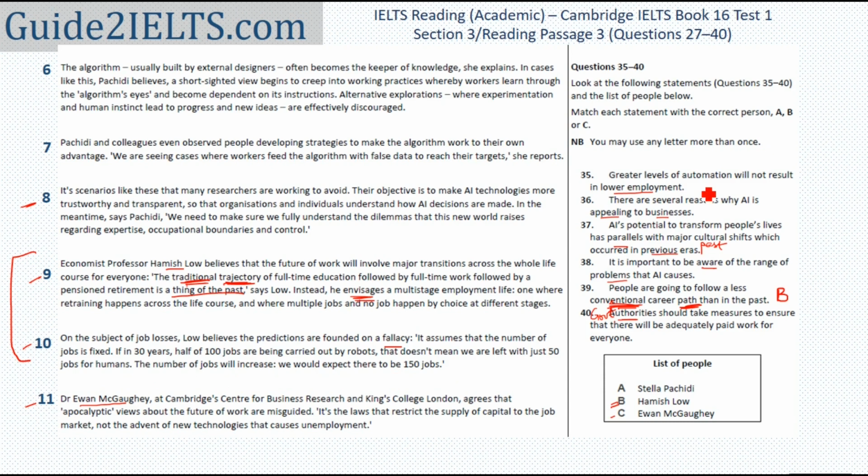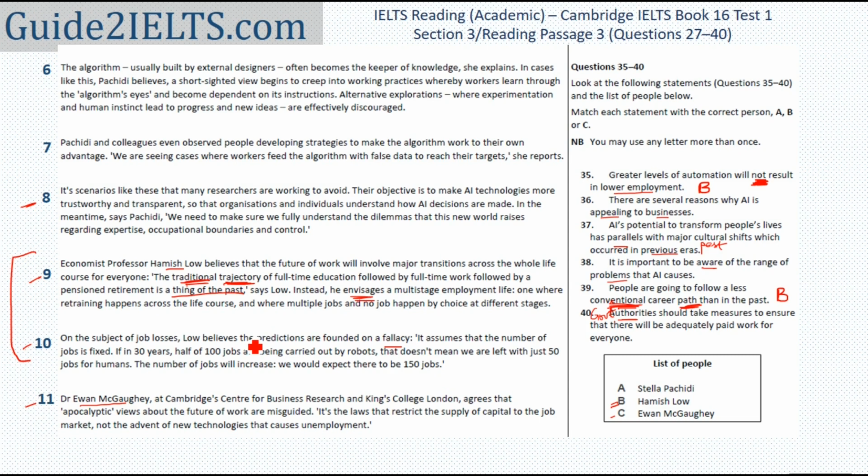So 35th is also B, because what this person is saying is that just because automation is increasing, just because there are robots which are doing some work, does not mean that there will be less employment. This word not is very important in 35th because if you don't read it properly, you may assume that it is talking about resulting in lower employment.